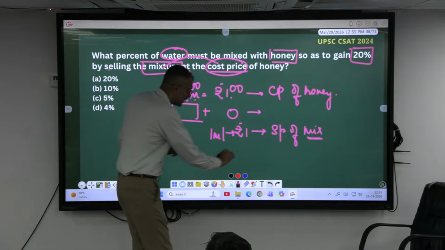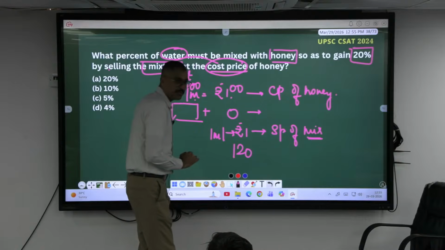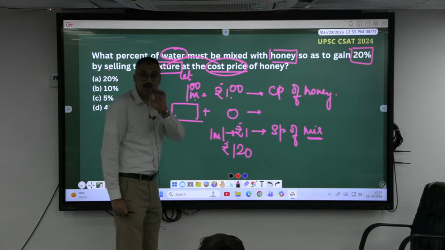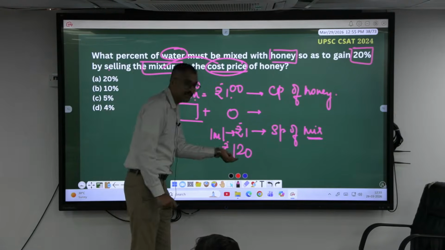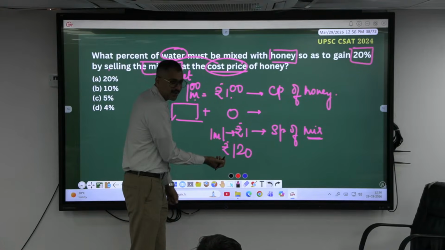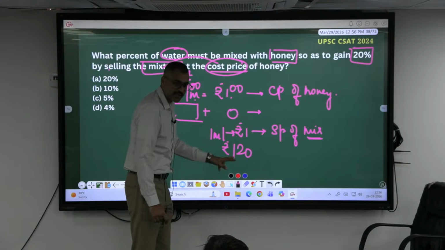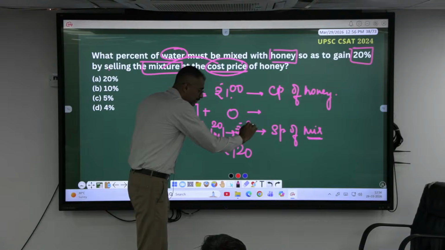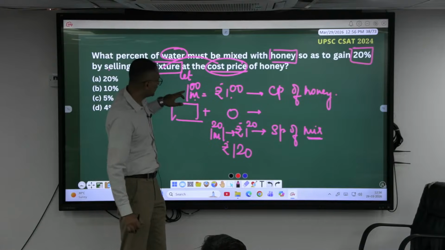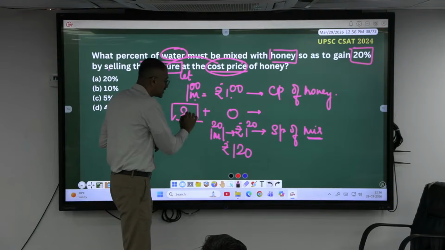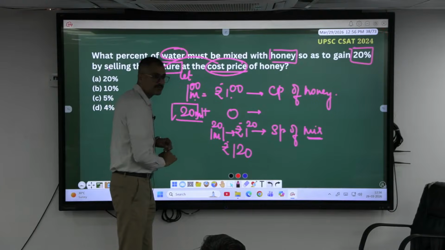100. So he is earning a 20% profit, means he must be selling it at what? 120. If I am selling it at 1 ml 1 rupee, I got 120 rupees. So I have sold how much? 120 ml, isn't it? I got 120 rupees, so I must have sold 120 ml. Okay, I have bought the honey, how much? 100 ml. I am selling 120, means I have mixed how much? 20 ml. Isn't it?